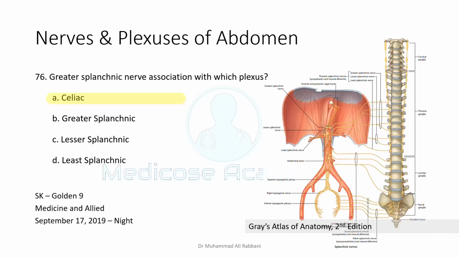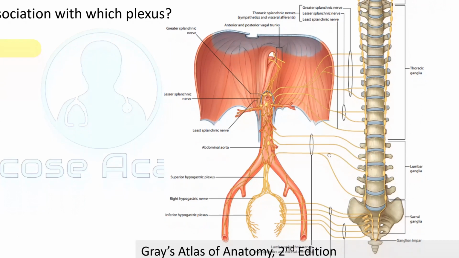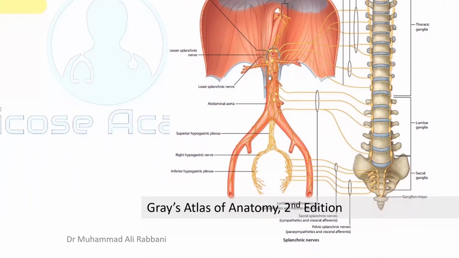And just to remember, this is a picture that may help you remember this point. You can see that the greater splanchnic nerves mostly go directly to the celiac plexus. The lesser splanchnic nerves mostly go to the celiac or aorticorenal plexus at the junction of the two. And the least splanchnic nerve mostly goes directly to the renal plexus along the renal artery. The lumbar splanchnic nerves go to the other plexuses around the aorta, and the pelvic splanchnic nerves mostly go into the inferior hypogastric plexus.